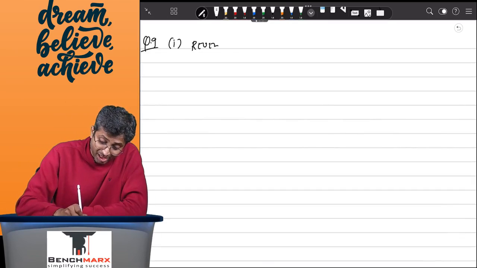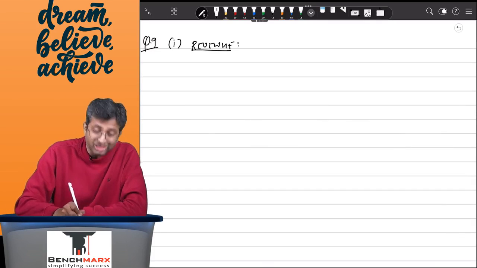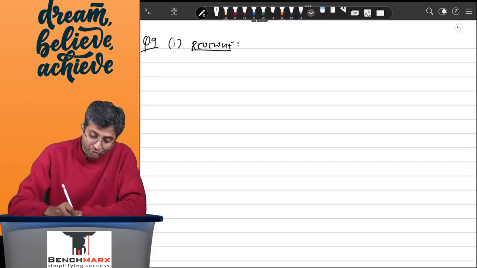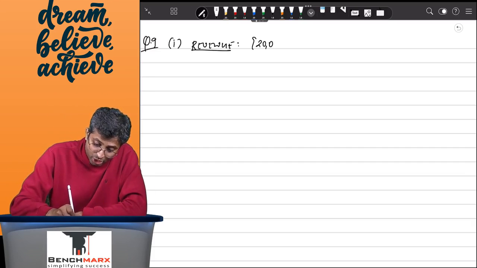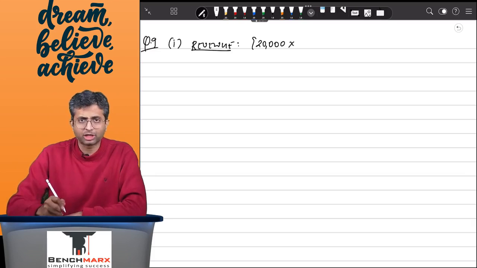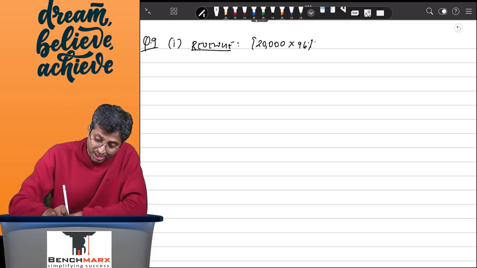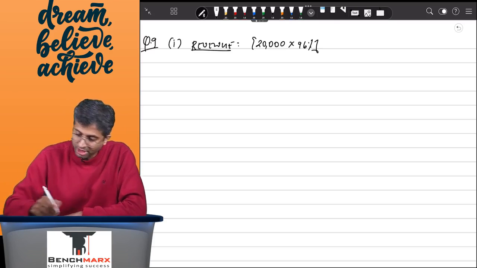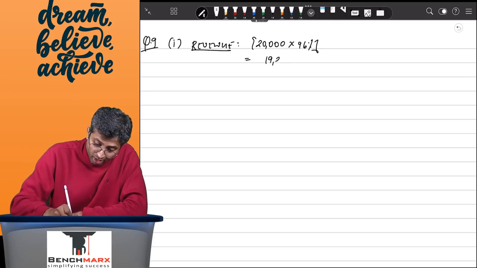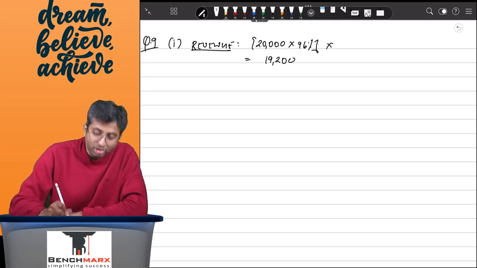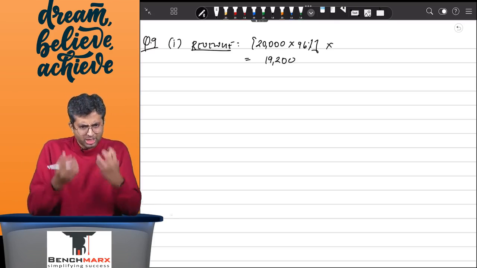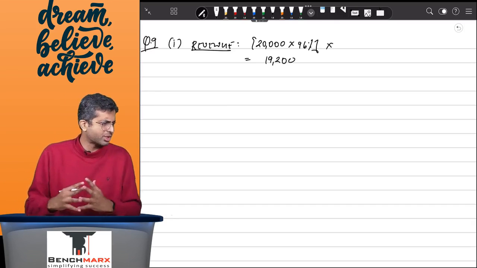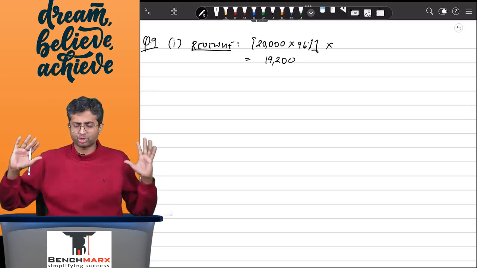Well, revenue should be recognized to the extent of consideration that an entity expects to receive. So over here, out of the 20,000 units, 4% are expected to be returned, and hence 96% are expected to be sold. 20,000 into 96% will come to 19,200 units. For 19,200 units, you are expecting consideration to be received, and there is a significant possibility that the reversal will not have to be done.